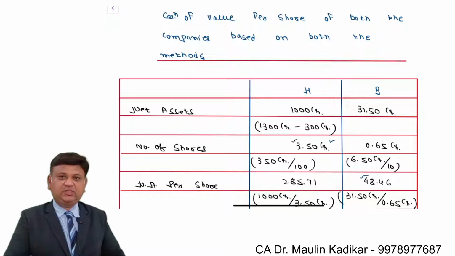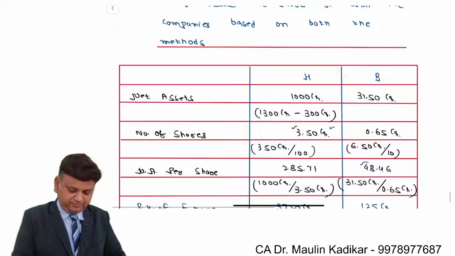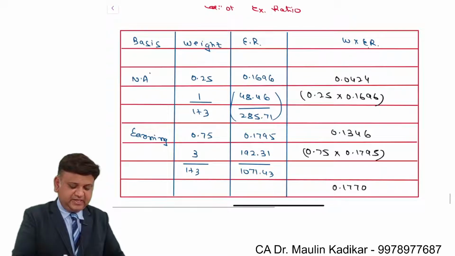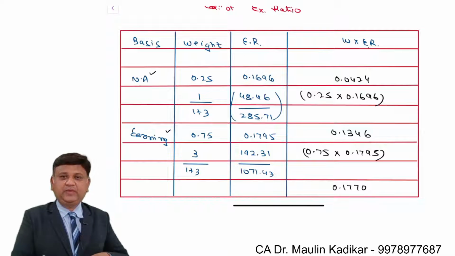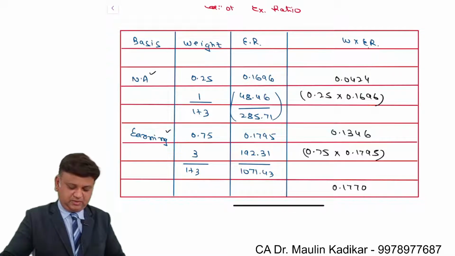So exchange ratio will be found like this. The bases are net assets and earning. Weights are provided as 0.25 and 0.75. That is 25% weight is given to the first one and 75% to the second one.